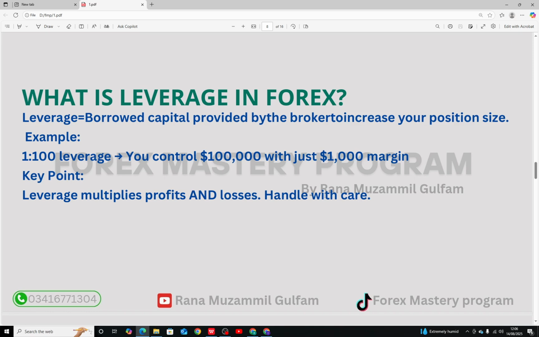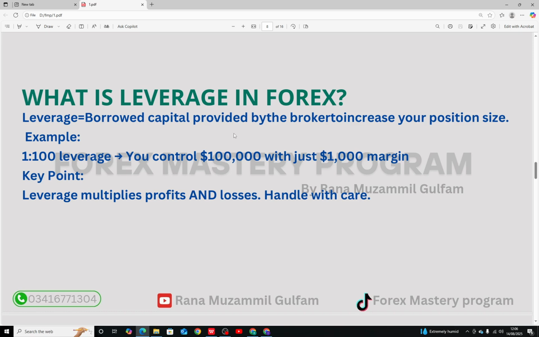Today's lesson is perfect for beginner and even intermediate traders who still feel confused about terms like leverage, pip value, lot size, margin. These are not just definitions, they are the foundation of how money is made and lost in forex trading. So first of all, what is leverage in forex?